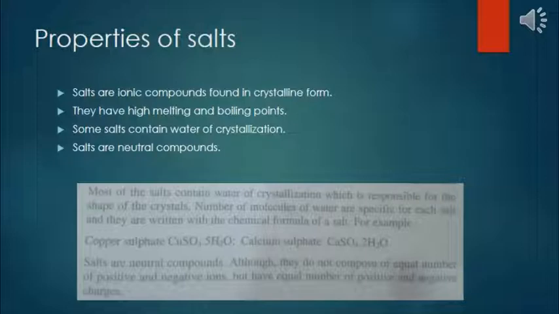Yes, as the salts are ionic compounds and ionic compounds are formed by the positive and negative ions, the salts are generally neutral compounds. Although it doesn't mean that they are composed of an equal number of positive and negative ions. It doesn't mean if positive ions are 10, negative ions should be 10. No, it's not like that. But they have an equal number of positive and negative charges. It means the strength of positive and negative charges is equal. That nullifies the effect of each other, and that is why the salt is neutral.